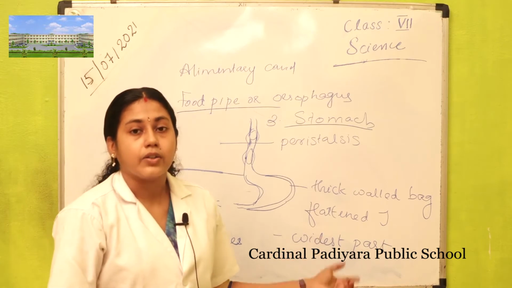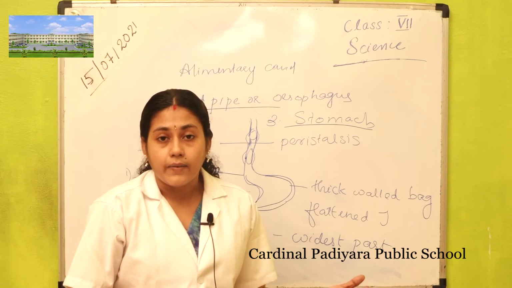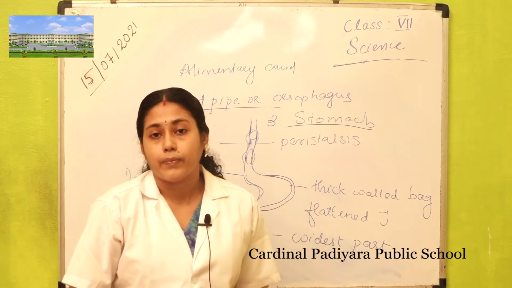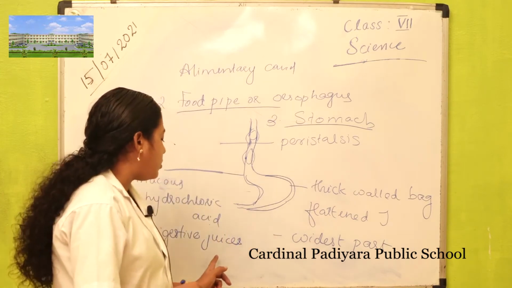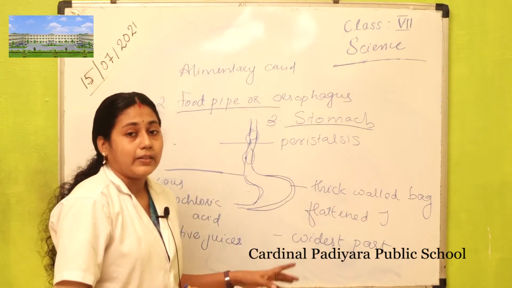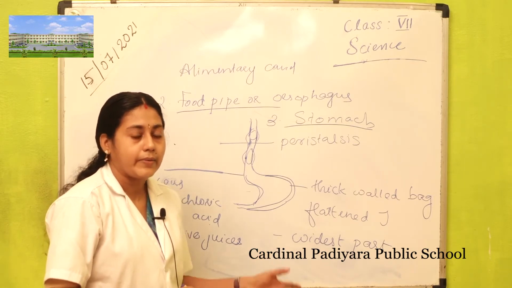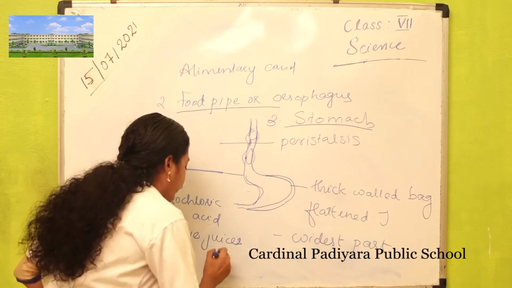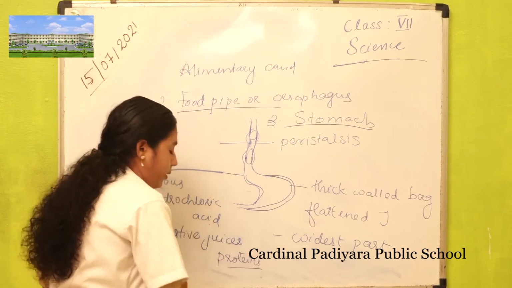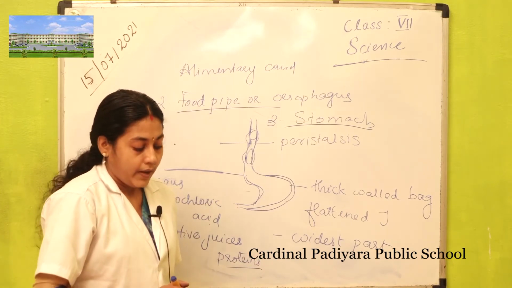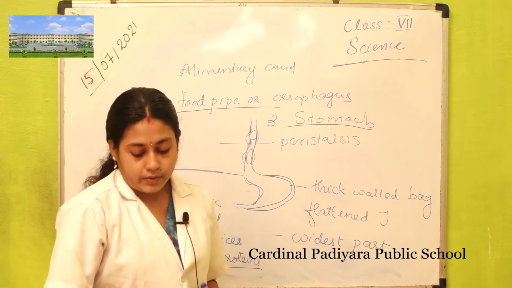Next is the function of digestive juices. These digestive juices convert the proteins in our food into simpler substances. They help in the digestion of proteins. Those are the functions of the three secretions produced in our stomach.